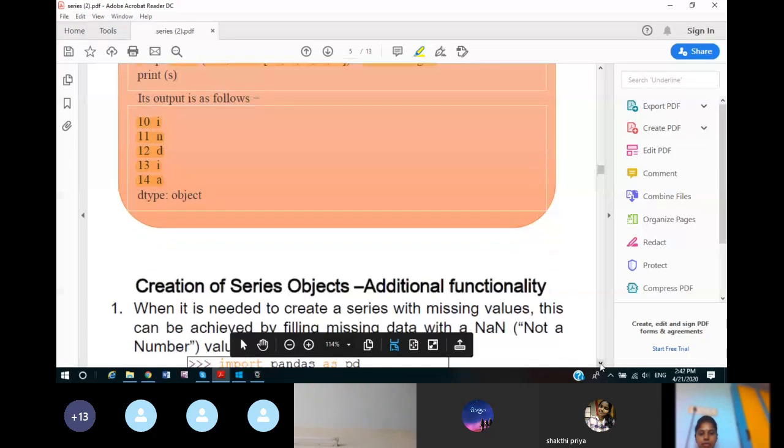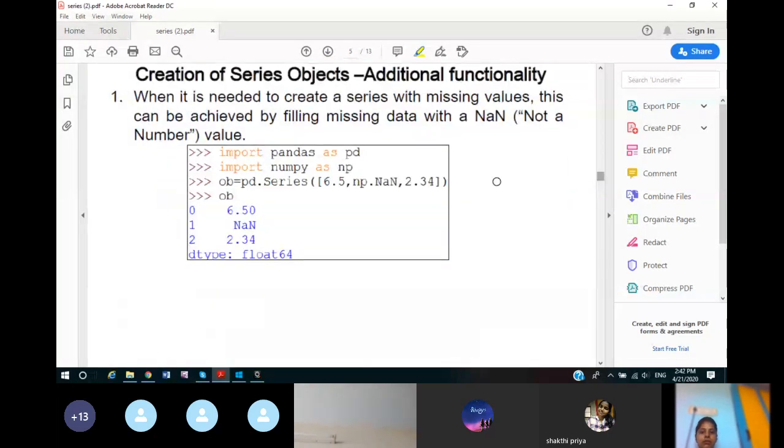Okay, now moving on to the next thing. Creation of series objects having missing values, that means you don't have a value here. If the value is missing, you need to specify it as np.nan. Here np denotes numpy, because the nan object is stored in the numpy library, so whenever you use nan, you need to import numpy. Then you can call the object nan. Nan signifies not a number, that means a missing value, the absence of a value. Remember this, nan means not a number.